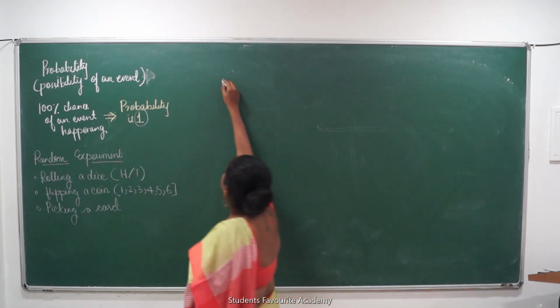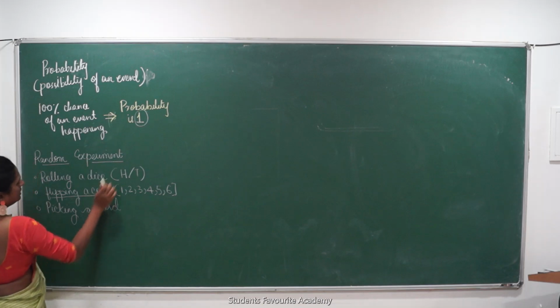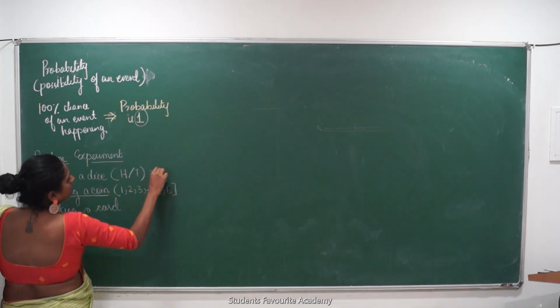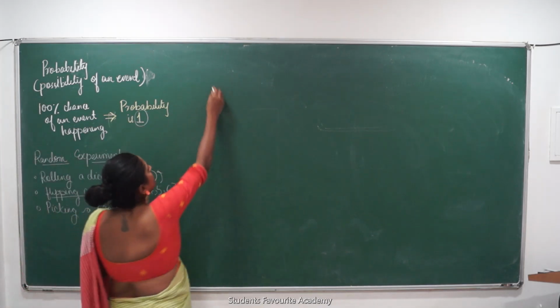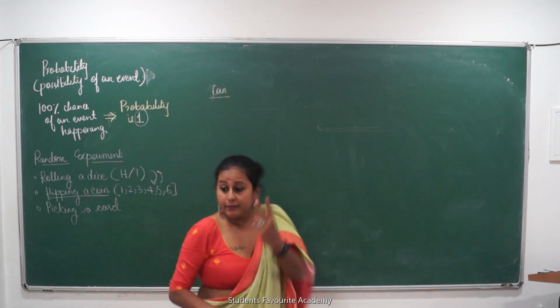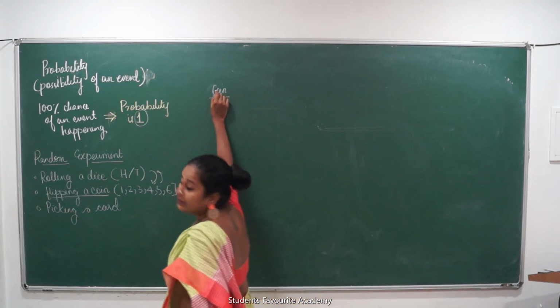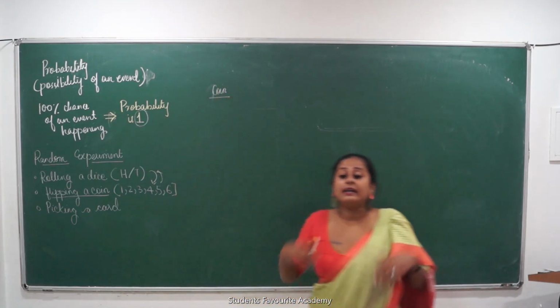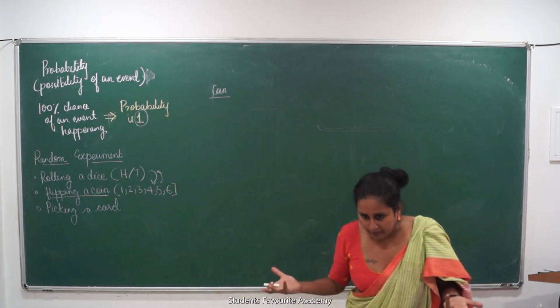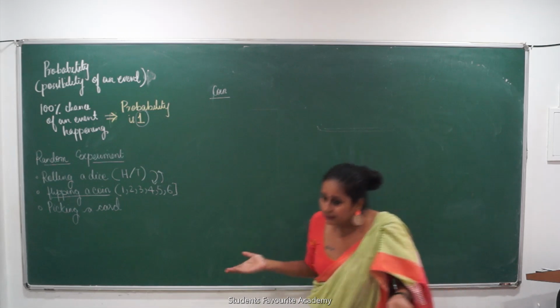So when I am tossing a coin or I am flipping a coin, coin और dice भी interchange होता है. So when I am tossing a coin, what are the two possibilities? How many possibilities are there? So tossing a coin is a random experiment that I am performing. I am tossing a coin, I am giving you a slap. These are all random experiments.